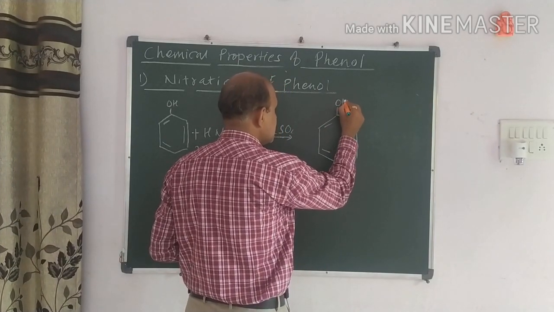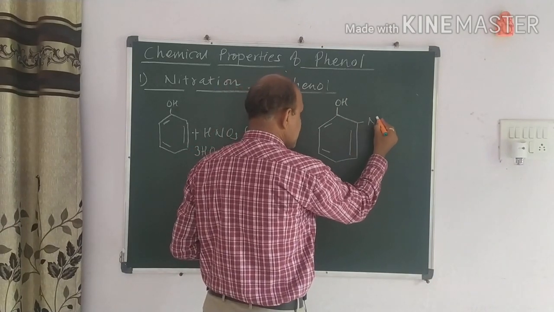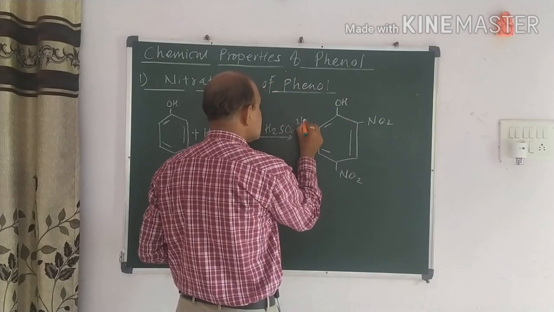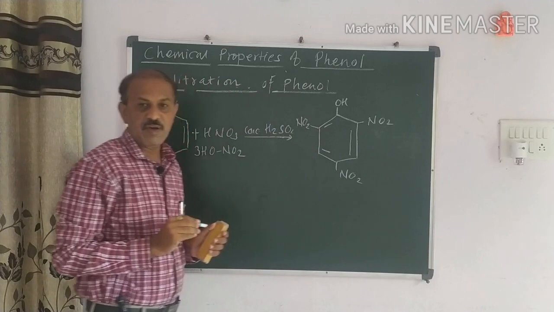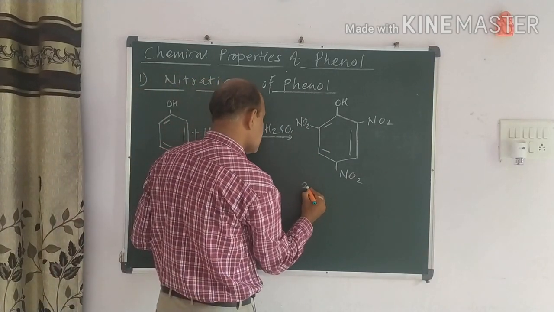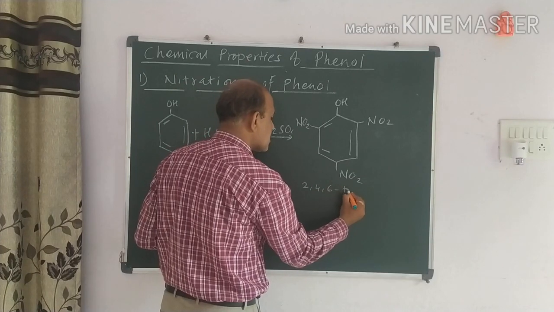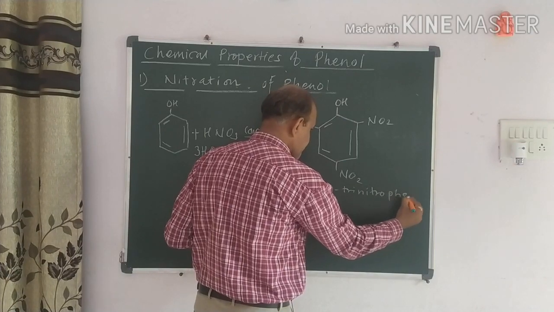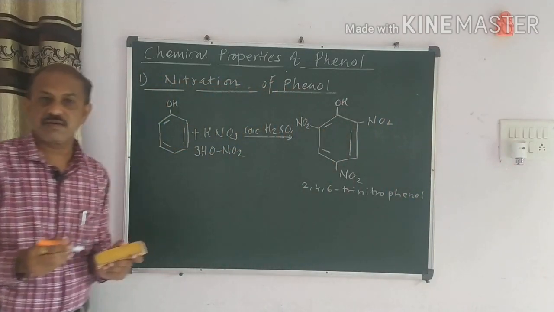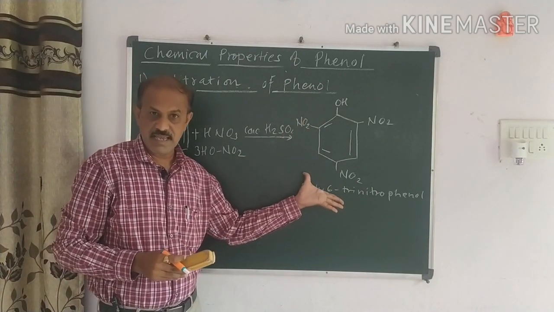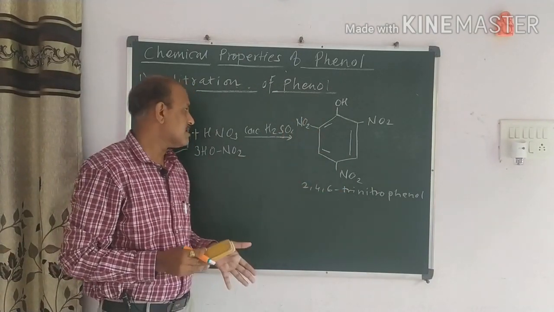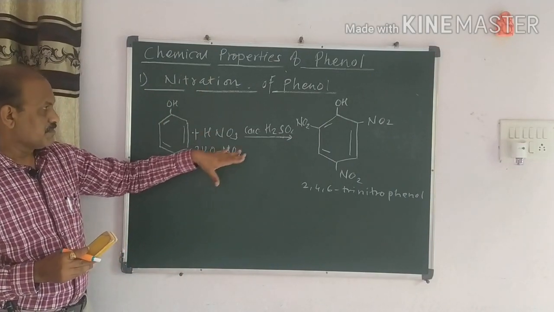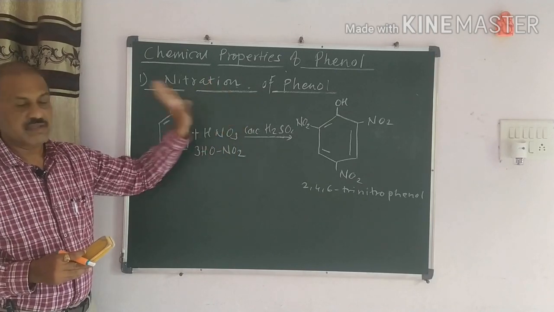Here the phenol as it is, this is the second position, that is NO2. This is the fourth position, we write NO2, and this is the sixth position. The name of this compound is 2,4,6-trinitrophenol. It is also called picric acid. So in this way we have discussed the reaction of nitric acid with the phenol. It is very simple.